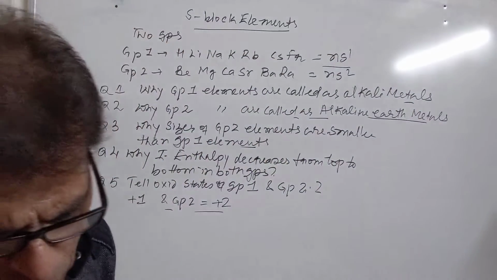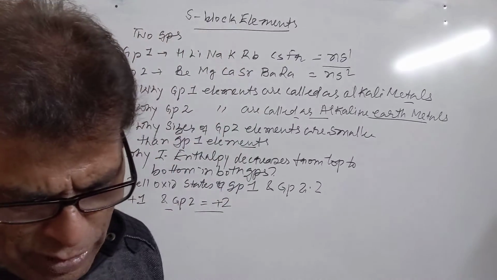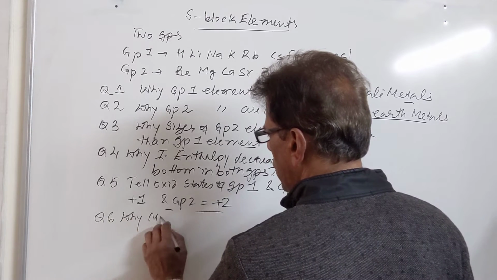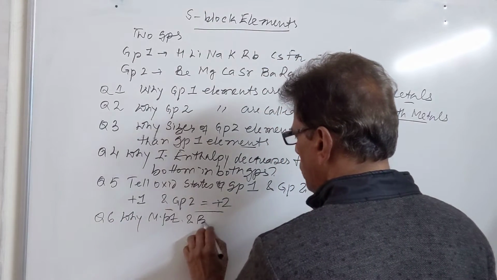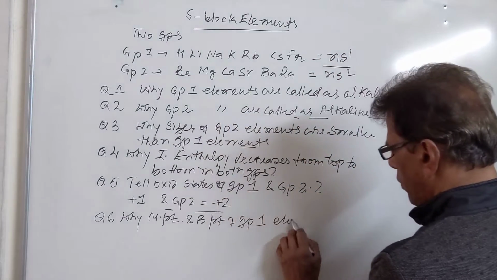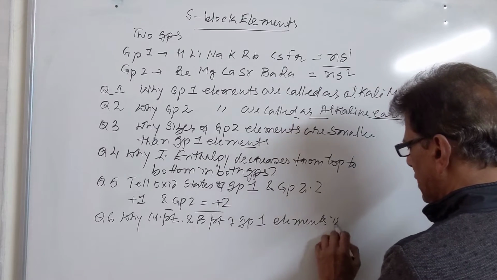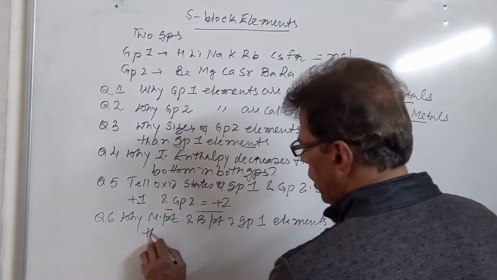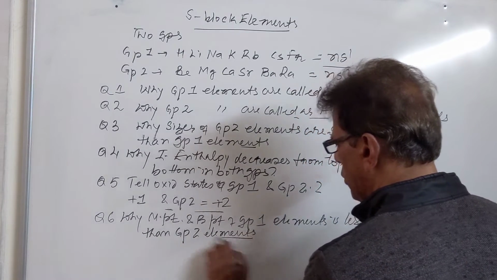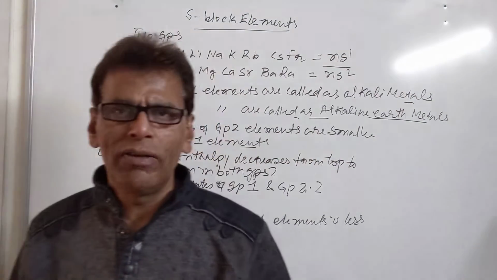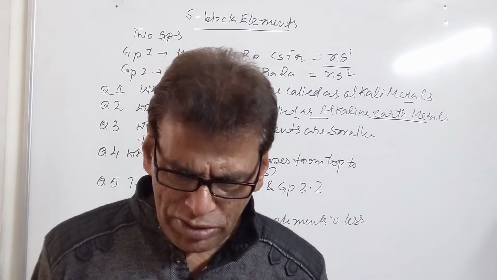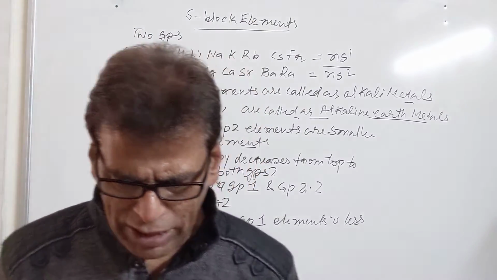Then why are the melting and boiling points of group 1 elements less than those of group 2 elements? The reason for this is that group 1 elements have only one electron available for metallic bonding. That's why they possess weak metallic bonding, due to which their melting and boiling points become lower.